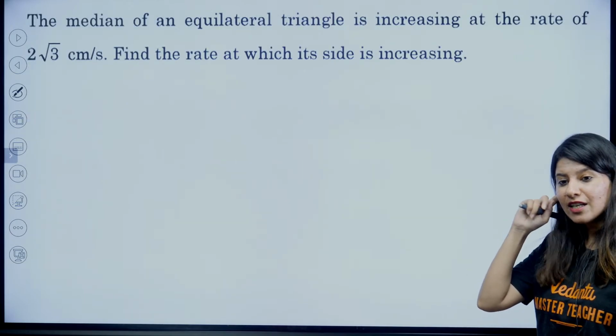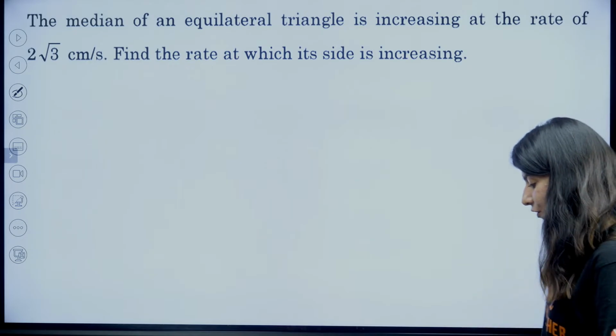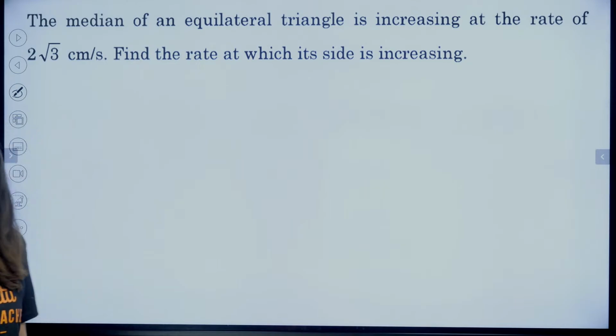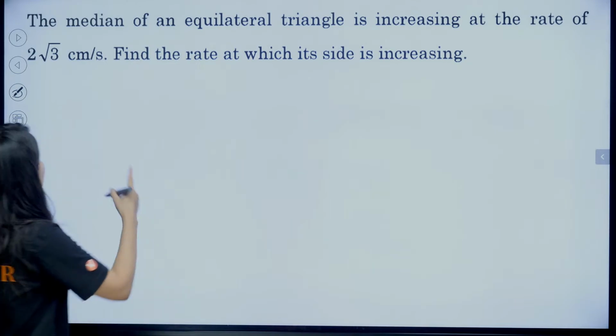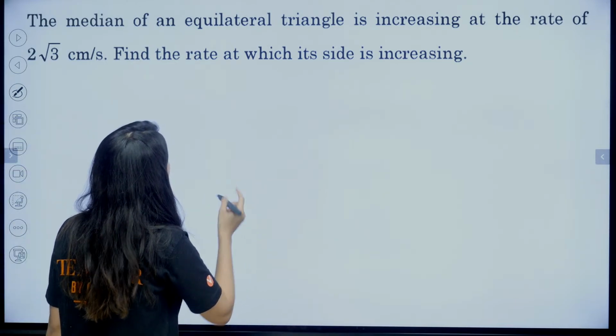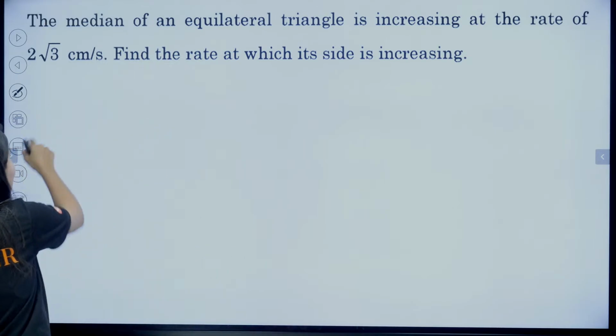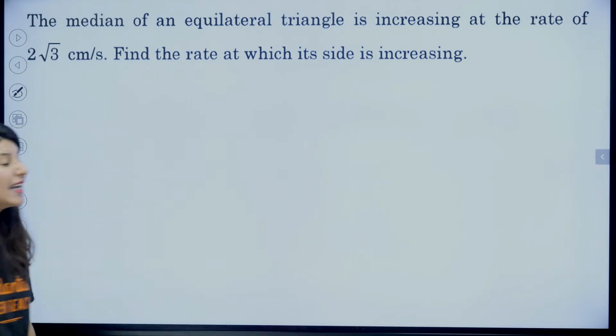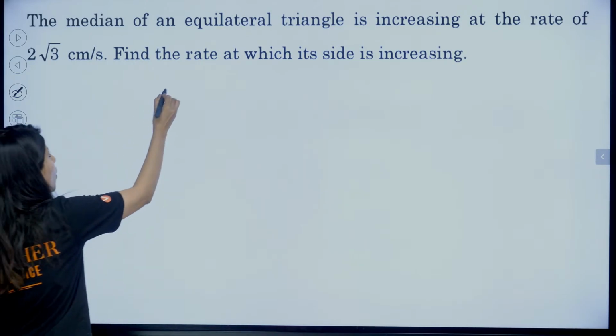All right. Another question on your screen, from the world of application of derivatives, rate of change. The median of the equilateral triangle is increasing at a rate of this, and we need to figure out the rate at which its side is decreasing. So, equilateral triangle. All right.